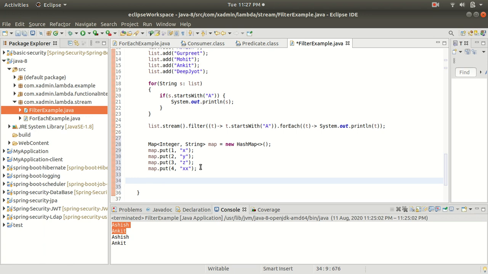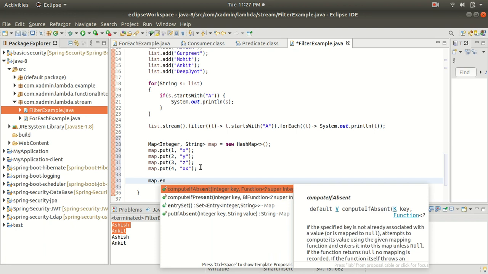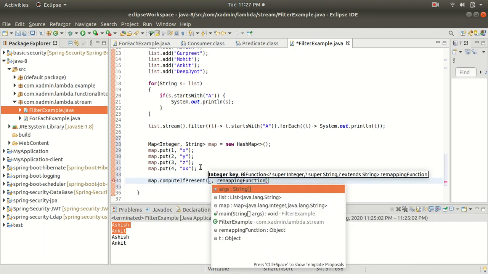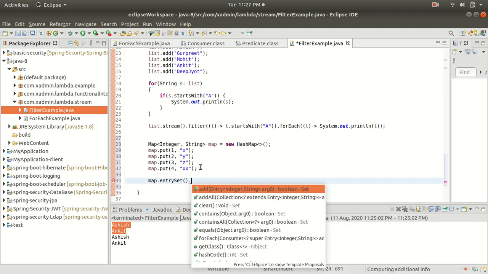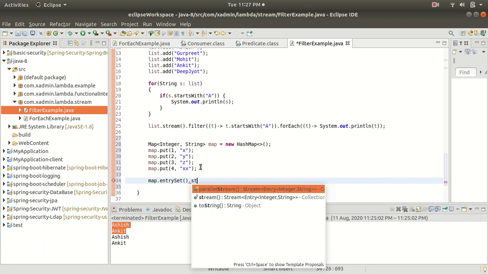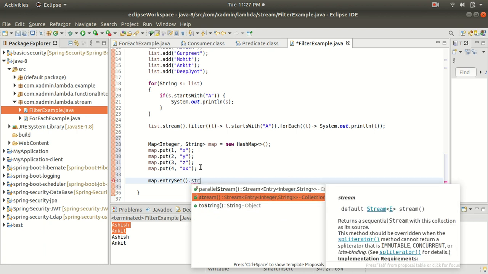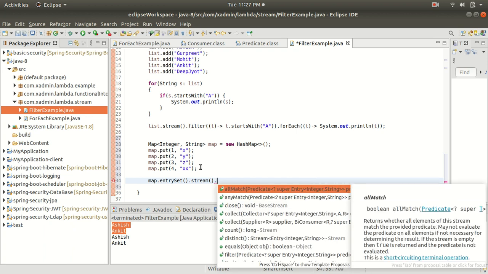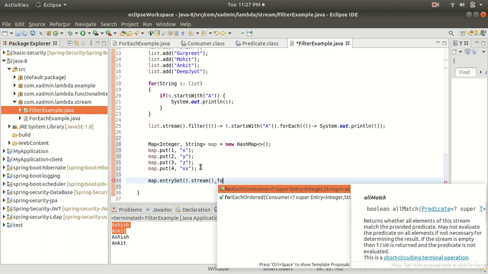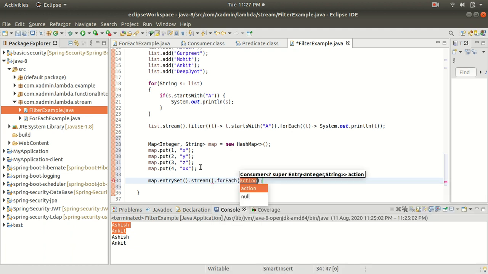So for that I will do map dot entrySet. Then we need to call the entrySet method, and then we need to convert this to a stream, and then we have the forEach method. Now I am using the forEach method to iterate the map.